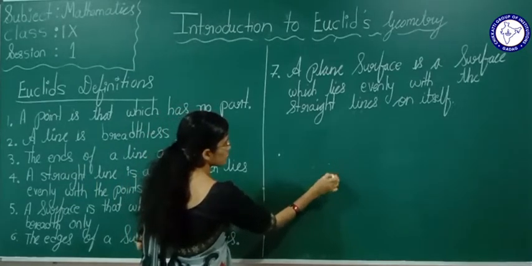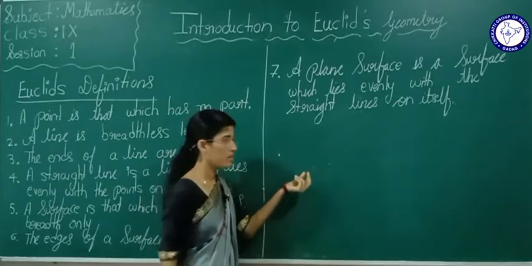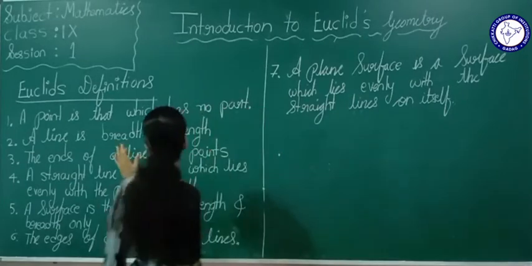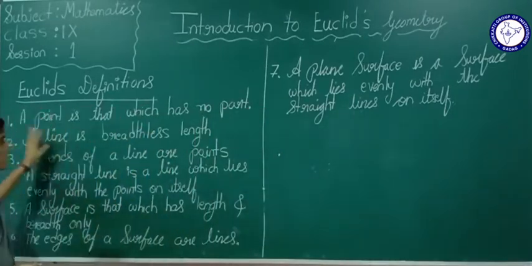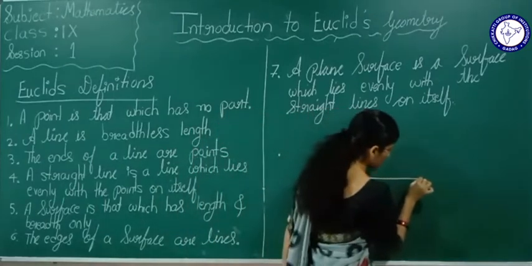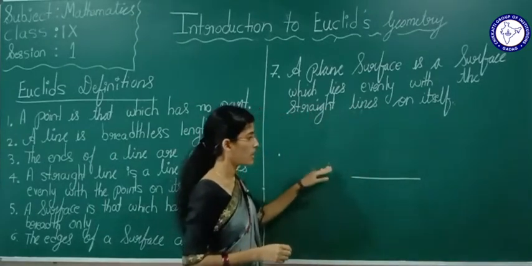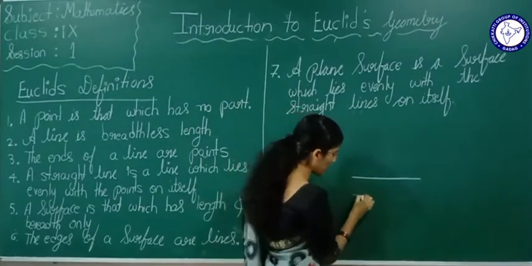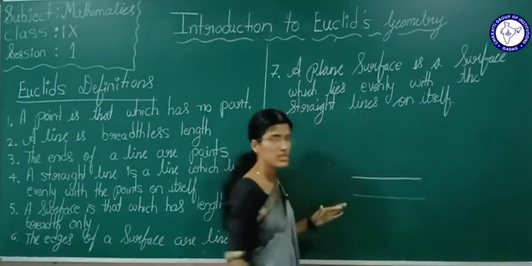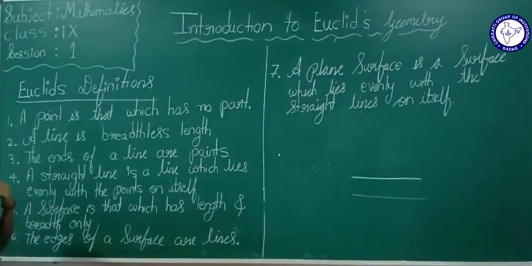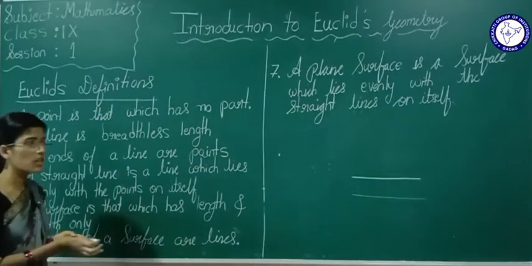See here, what is this point? It does not have a length and it does not have a breadth, right? That's why a point is that which has no part. This is the first definition. Second definition: a line is breadthless length. Suppose I draw a line here. What is this line? A line has only length, yes or no? But this line does not have a breadth. So the second definition: a line is breadthless length. A line does not have a breadth.